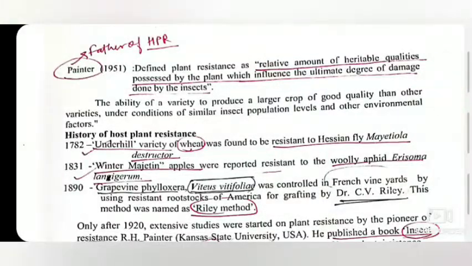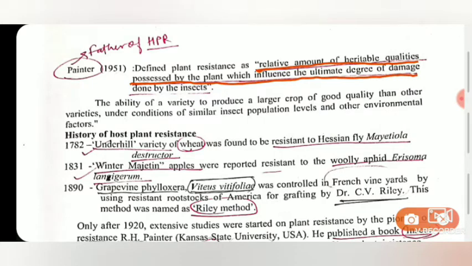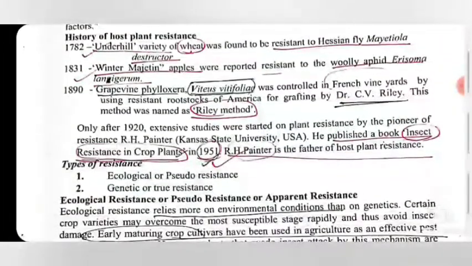Then Painter, R.H. Painter, is also known as the father of host plant resistance. He defined it as a relative amount of heritable qualities possessed by the plant which influence the ultimate degree of damage done by the insects. Okay, same thing. Now let's move on to some of the history related to host plant resistance, the different resistant varieties that have evolved over the course of time against different insects.